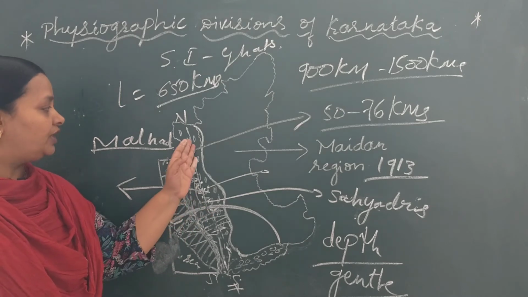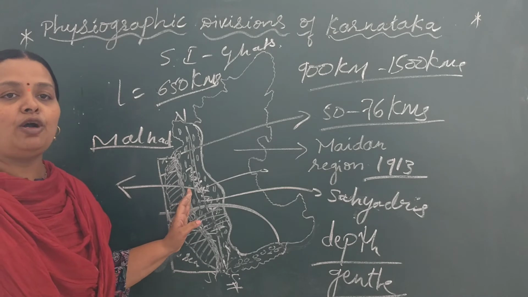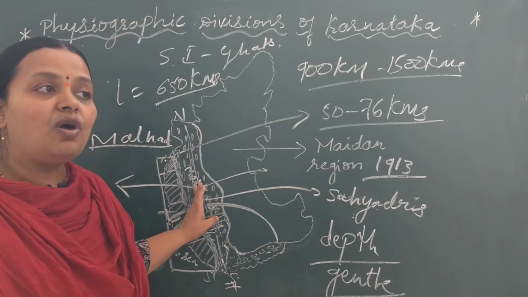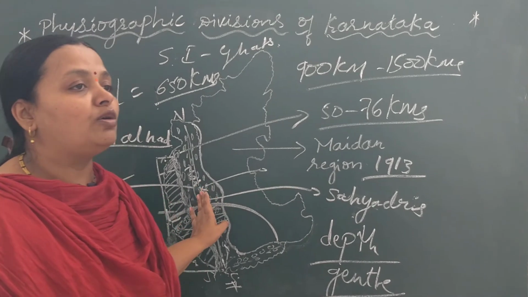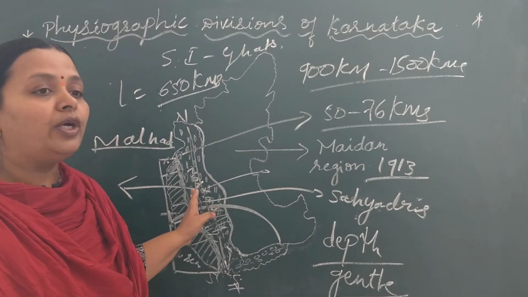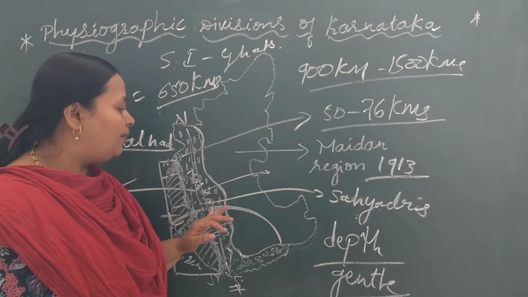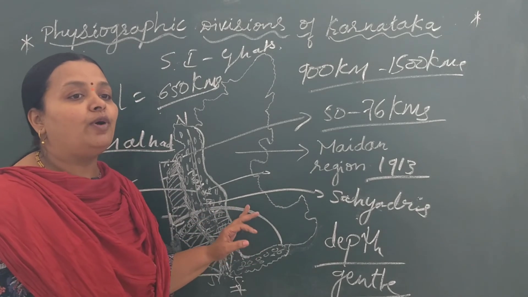Kodagu is called the Kashmir of Karnataka. Why? Because of its cool weather. Kodagu is also called the land of oranges because plenty of oranges